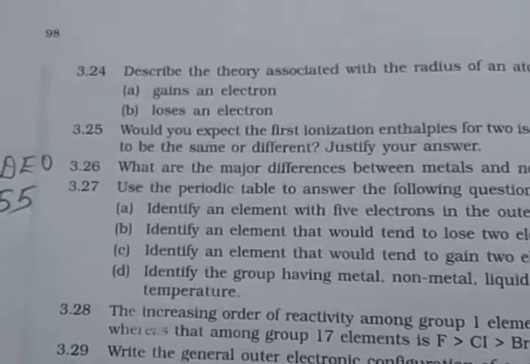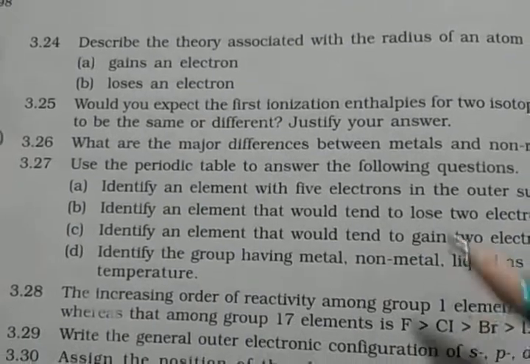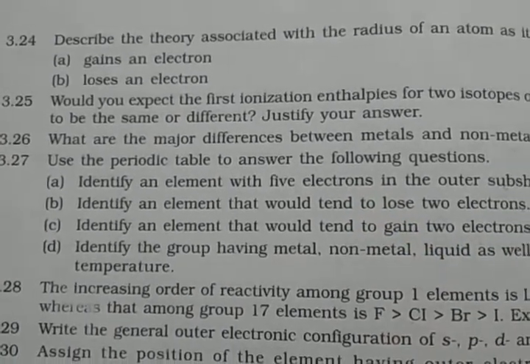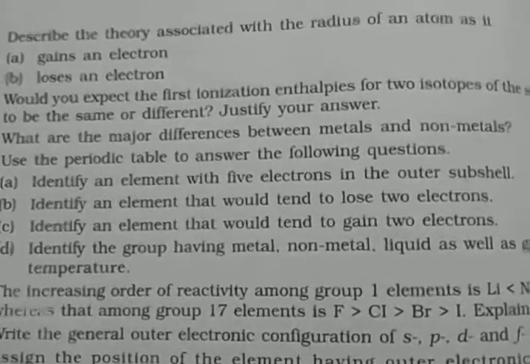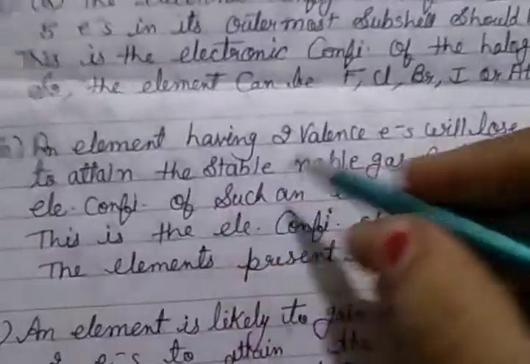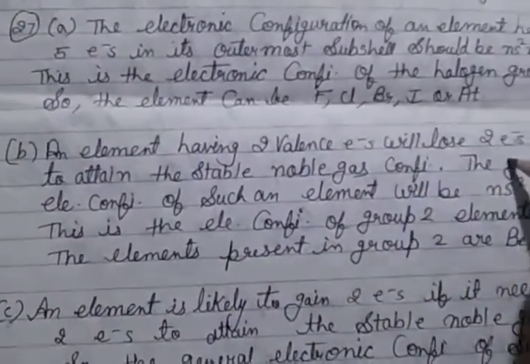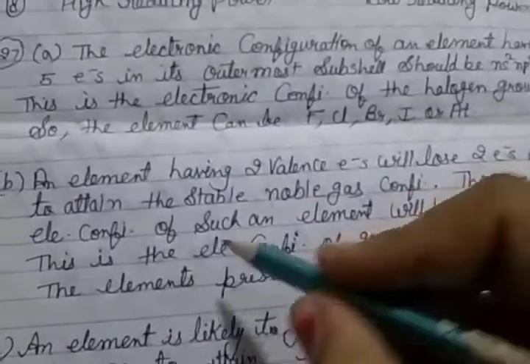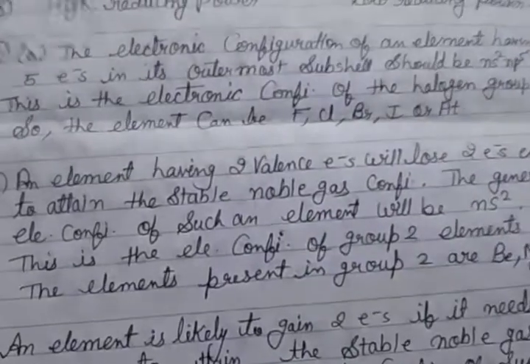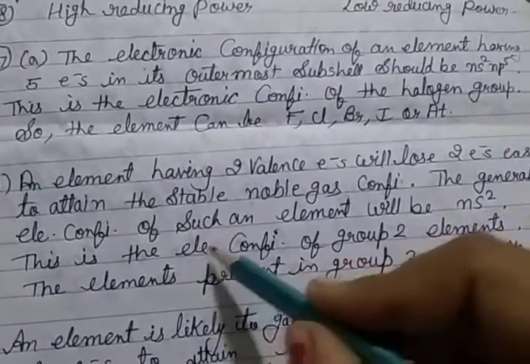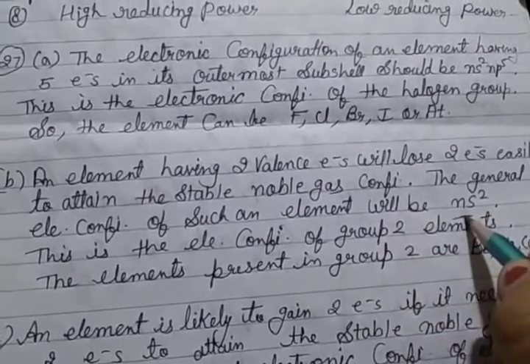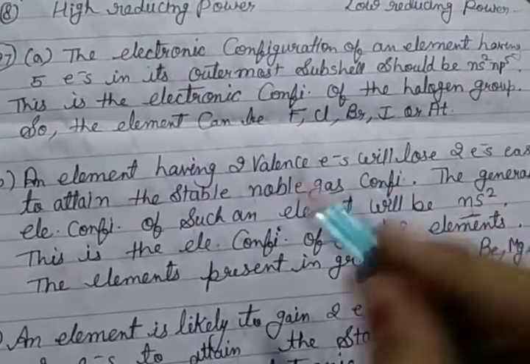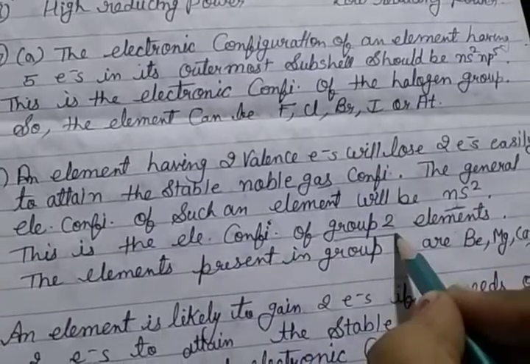B. Identify an element that would tend to lose 2 electrons. An element having 2 valence electrons will lose 2 electrons easily to attain the stable noble gas configuration. So the general electronic configuration of such an element will be ns2, because of 2 valence electrons, and this is the electronic configuration of the group 2 elements.